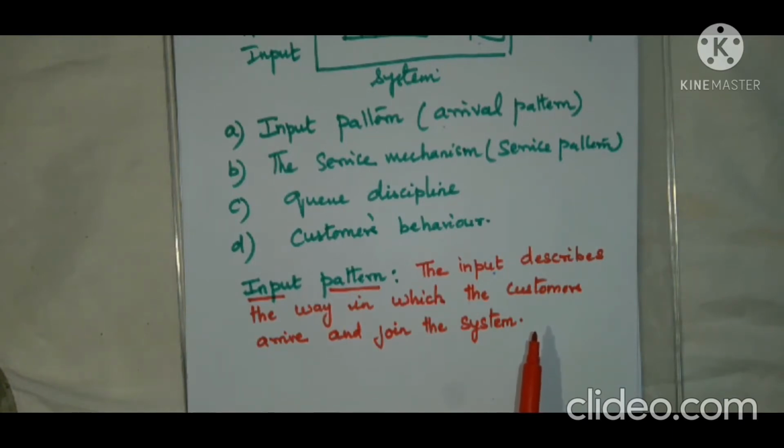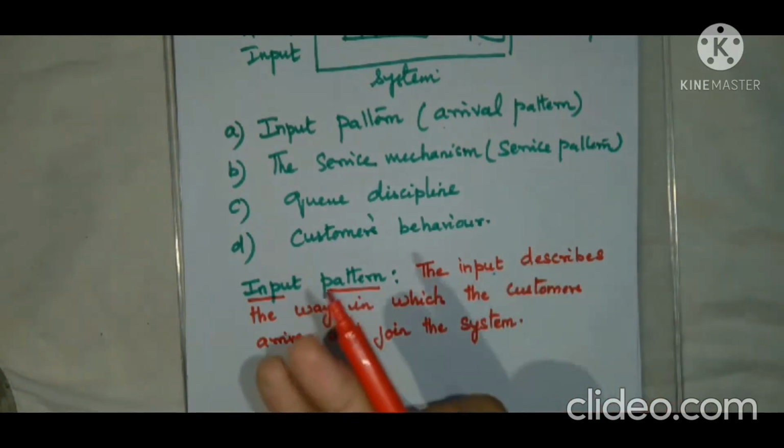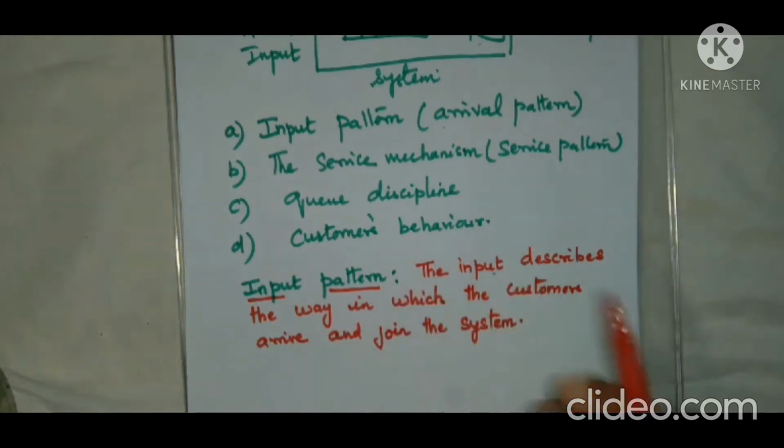Because the number of arrivals won't be the same at regular intervals. Say in 1 minute, 5 customers may arrive at the reservation counter. In the next minute, nobody may come. In the next 2 minutes, 10 to 15 people might come. So the number of arrivals is also random, at random intervals.